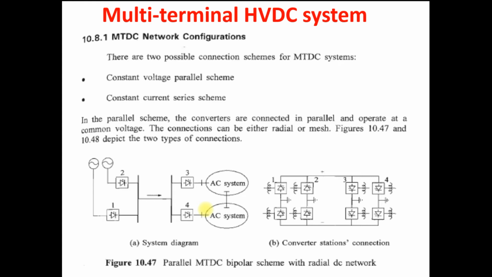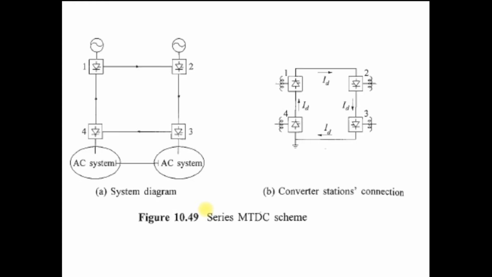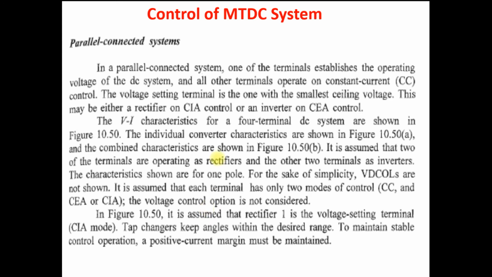Clear? Out of these 4 converters, one converter operates the voltage of the DC system, and all other converters operate in constant current mode. Because this is a parallel connected mode, we require constant voltage. That is achieved by using only one converter, and constant current is achieved by the other 3 converters.